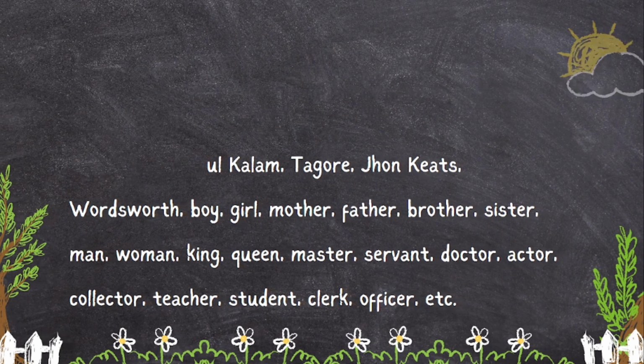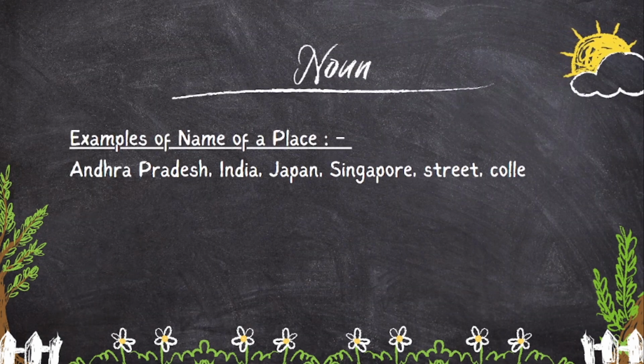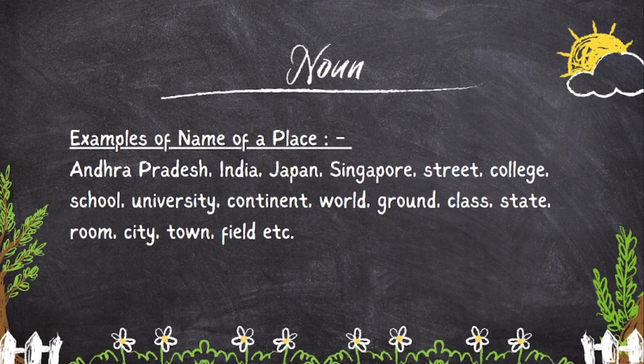The second one is name of a place. Andhra Pradesh, India, Japan, Singapore, street, college, school, university, continent, world, ground, class, state, room, city, town, field. These are the examples of name of a place.